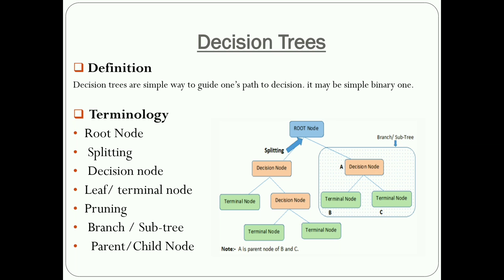Next is the caselet. The first one is predicting a heart attack using a decision tree. How do you predict a heart attack? If you visit a clinic, the doctor will not directly say you are suffering from a heart attack.